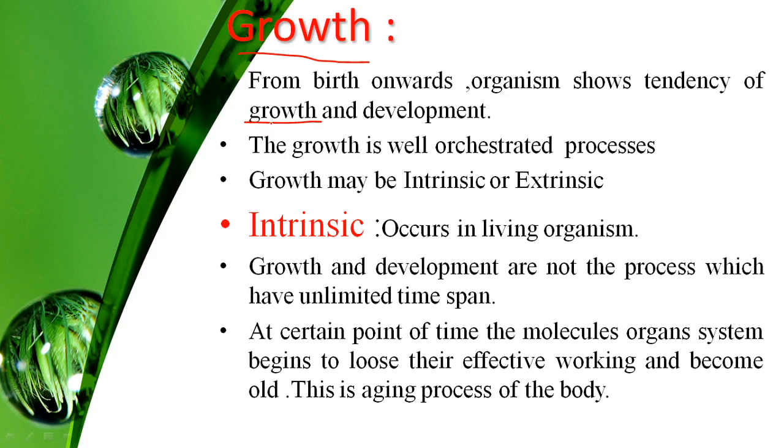Mass increased होने वाला है, and there is an increase in number. Mass is the increase in the protoplasmic matter of the cell, and number is increased by cell division. So whenever there is an increase in mass and number, that time we refer to it as growth.